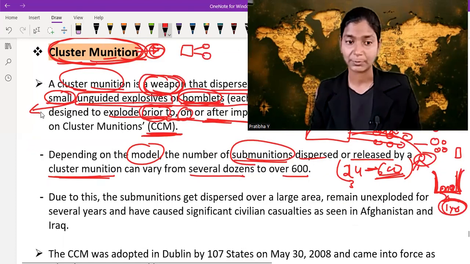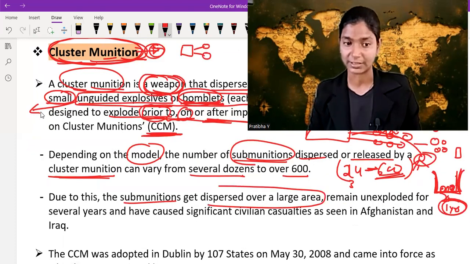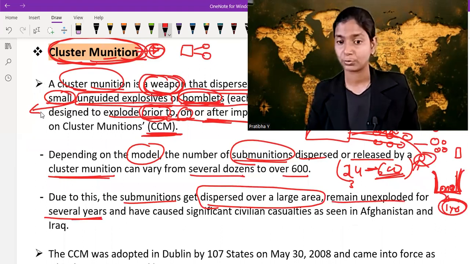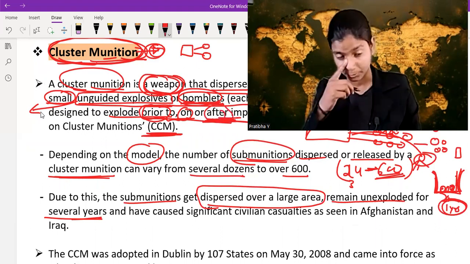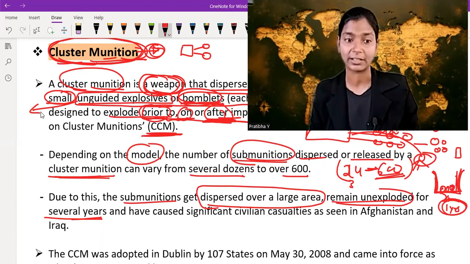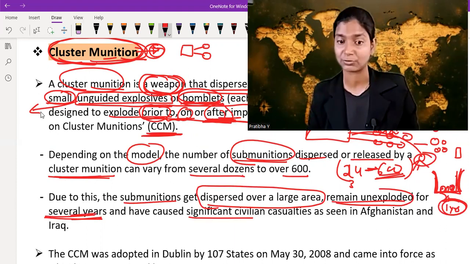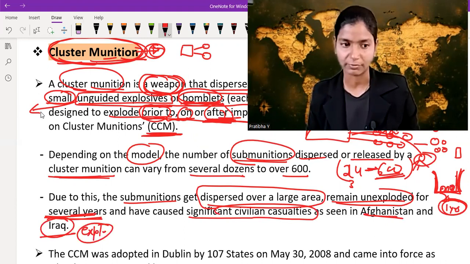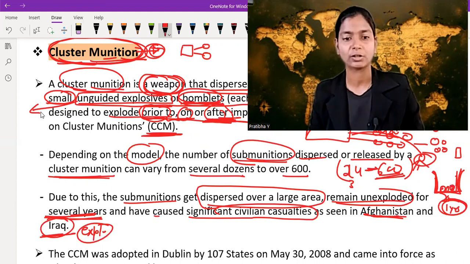Due to this, the submunitions get dispersed over a large area because their number is huge, and they remain unexploded for several years. Remember, the quality is prior to, on, or after the impact. So bomblets which blast after the impact remain unexploded for several years and have caused significant civilian casualties, as seen in Afghanistan and Iraq. We see this example of bomblets that exploded after the impact in the countries of Afghanistan and Iraq. It also causes significant civilian casualties.